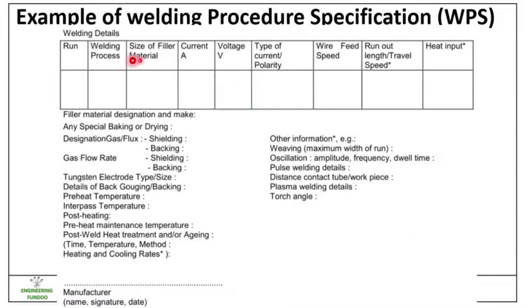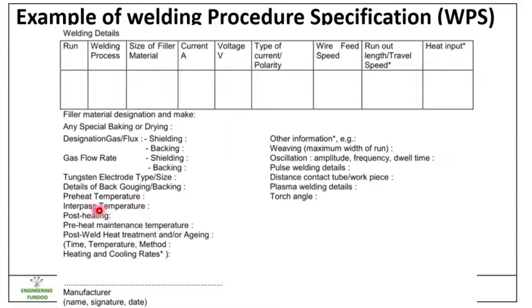Then we have welding details: runs, welding process, size of filler material, current in ampere, voltage in V, type of current, polarity, wire feed speed, run-out length or travel speed, heat input. Friends, you can also mention filler material designation and make, any special baking or drying process if used, designation of gas and flux, shielding and backing gas, gas flow rate, tungsten electrode type or size, details of back